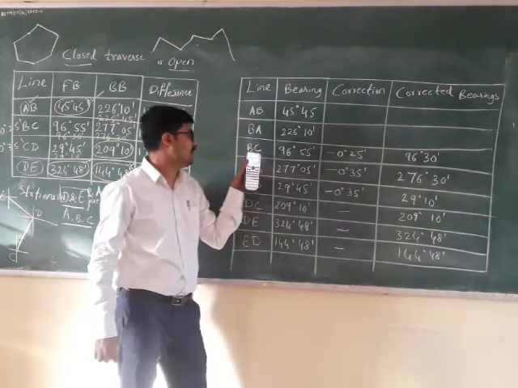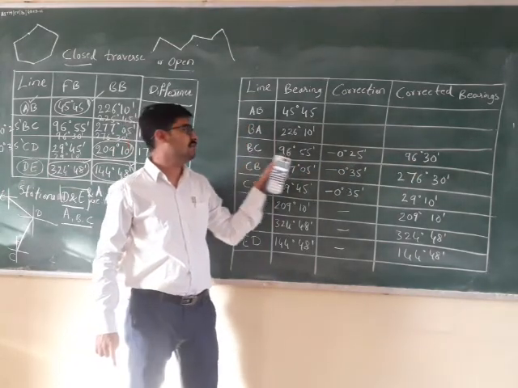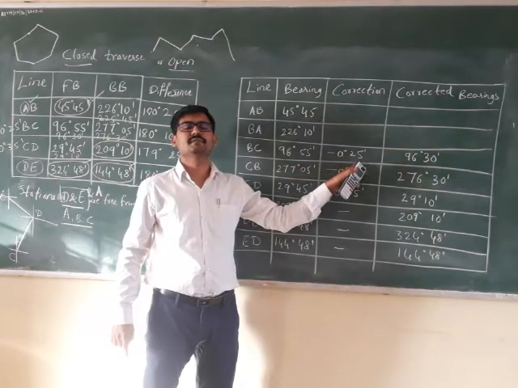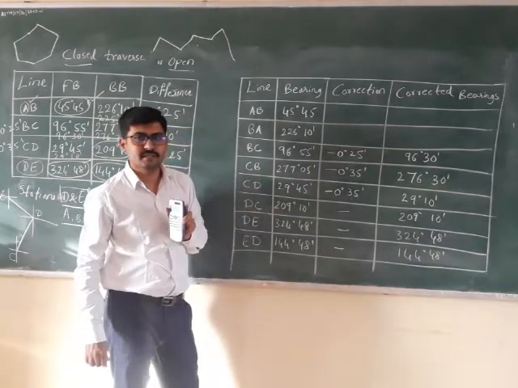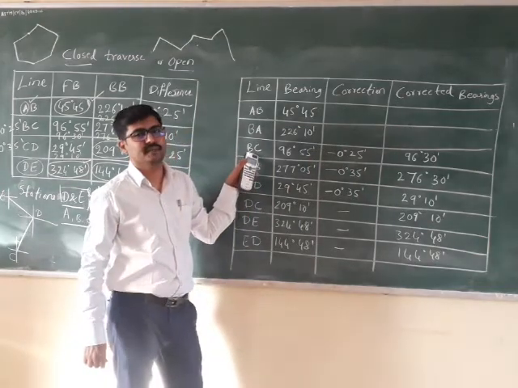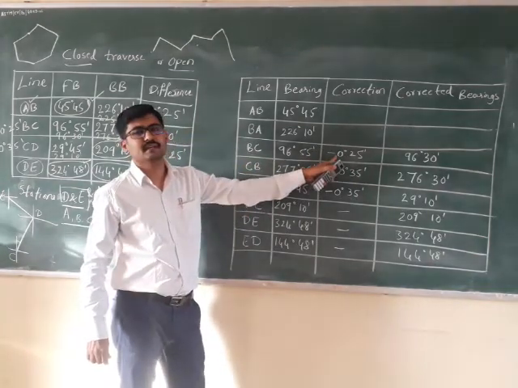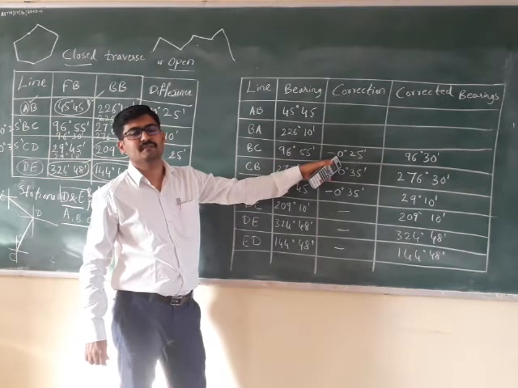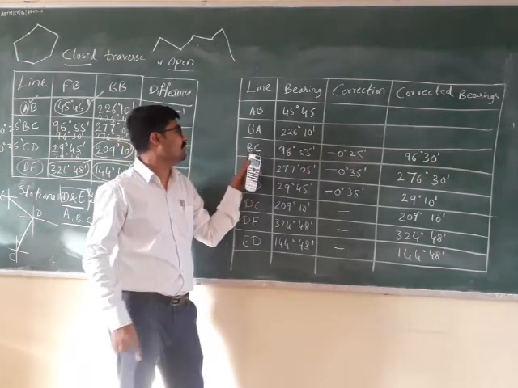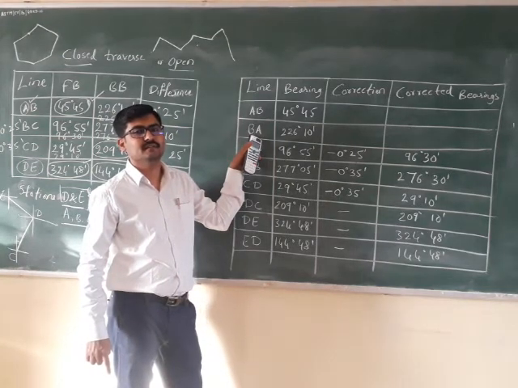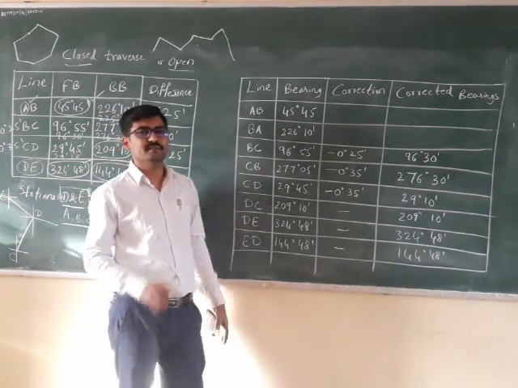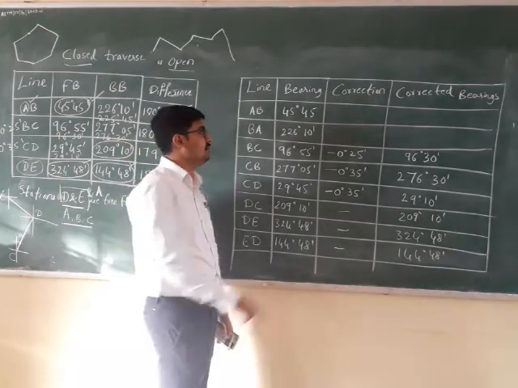That means station B has got a correction of 0 degree 25 minutes, which is a negative correction. So all the bearings which are measured from station B are to be given a correction of 0 degree 25 minutes. So there is one more bearing which is measured from station B: the back bearing of AB. The back bearing of AB is measured from B. So what is that measured one?